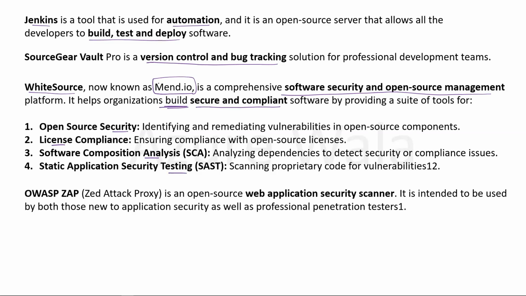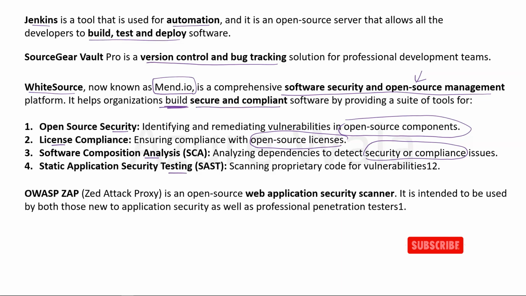Therefore, the WhiteSource or Mend.io works with the open source management of libraries during the build process of the pipeline to secure and compliant the software by providing suites of tools for open source components, open source licensing, and detect the security and compliance issue with the open source components, and scanning proprietary code for vulnerabilities.